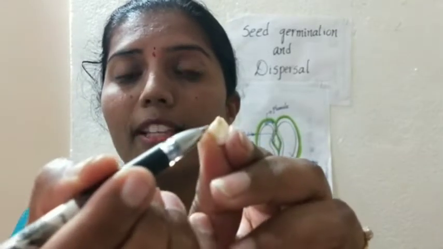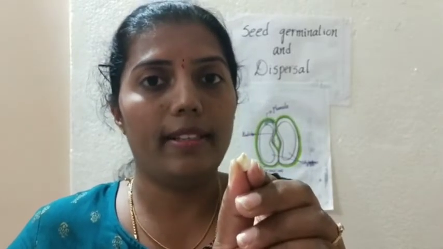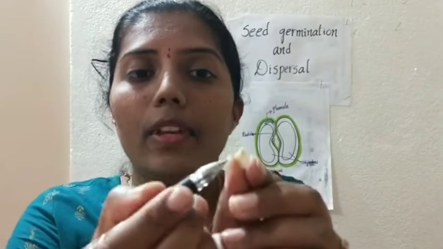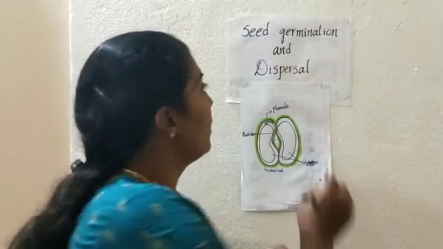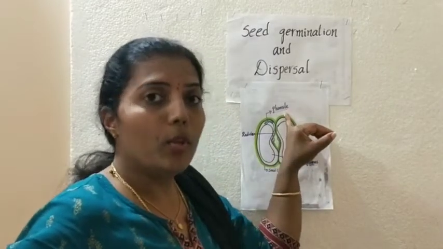I am not sure whether it is clear or not, but it has two leaf-like structures. You can try it out at home also. Take one peanut and open the seed coat, then open the cotyledons carefully. Then you can see two leaf-like structures. Those two leaf-like structures are called what? Plumule. That is called the plumule.